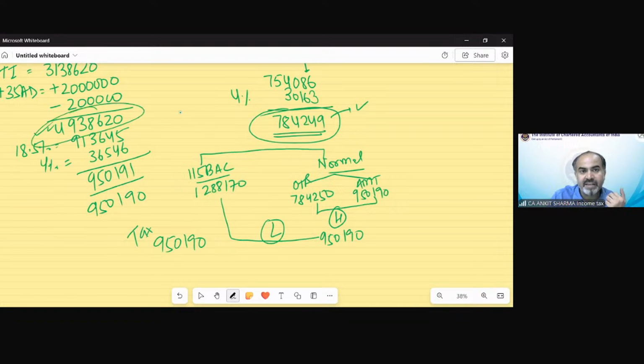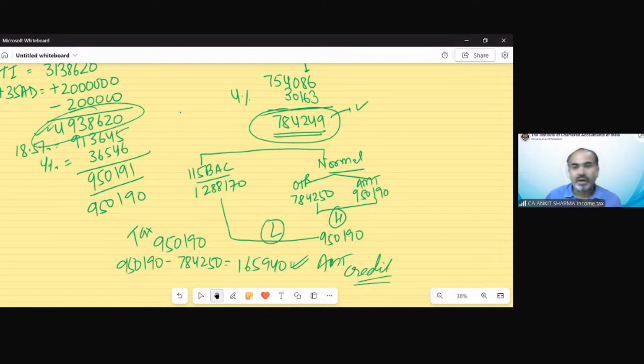Comparative ATI would be called my TI. This is my TI, 4,938,620. Now AMT credit. So 950,190 minus 7,84,250. The 165,940 would be my AMT credit. I hope it is clear.